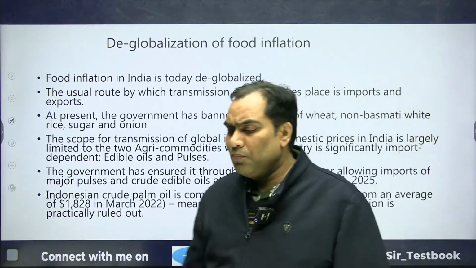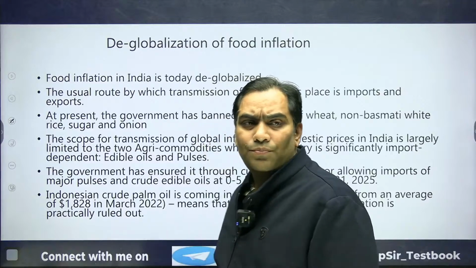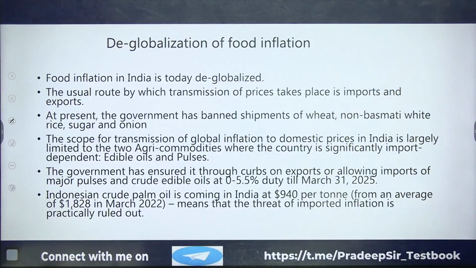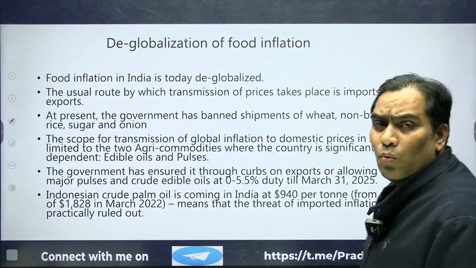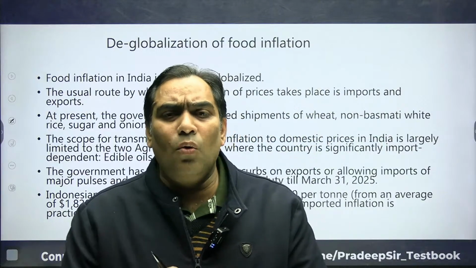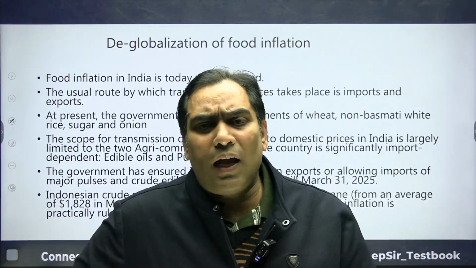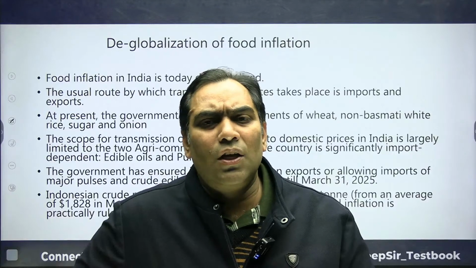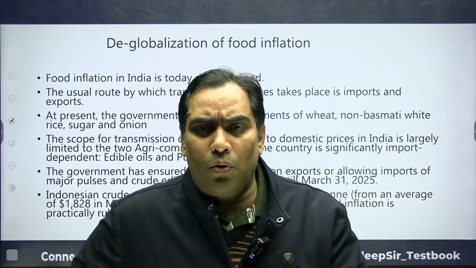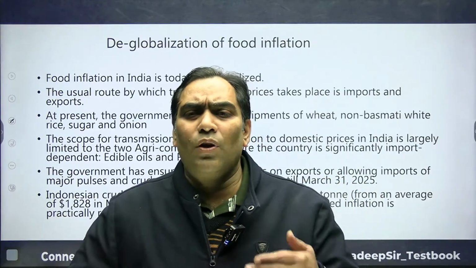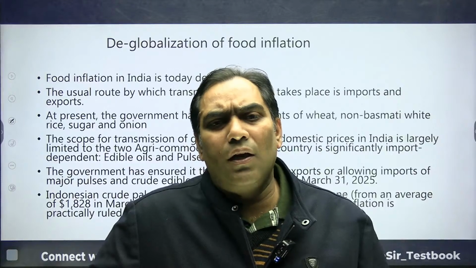And this was the news in the Indian Express on 23rd July. That's why it is very important. First we have to understand how food inflation takes place in India. Even if our food inflation is deglobalized, how would world food inflation be transmitted and affect Indian food inflation?